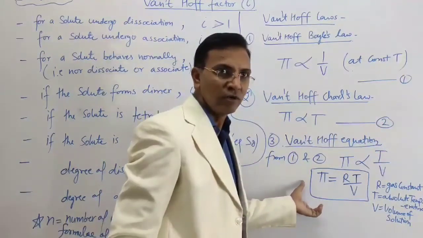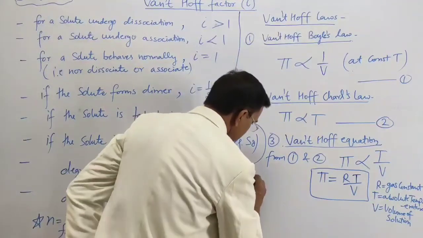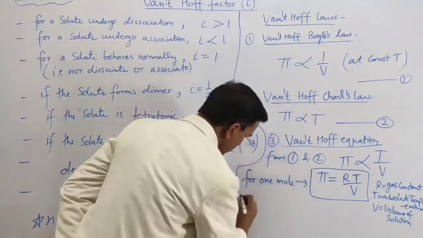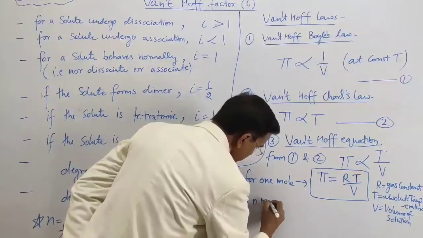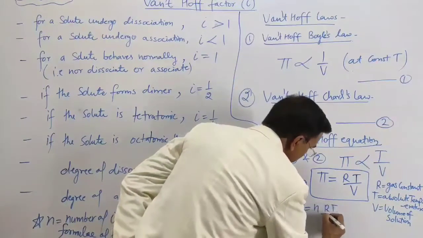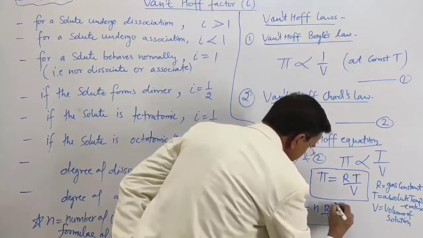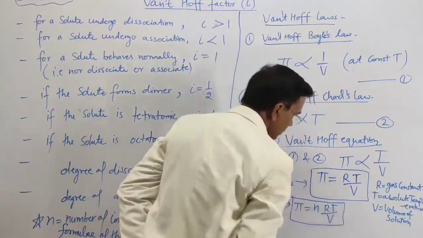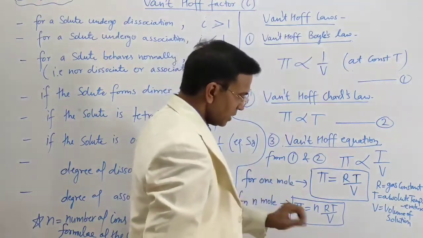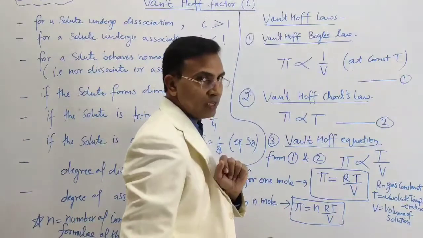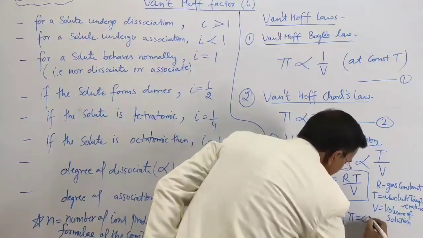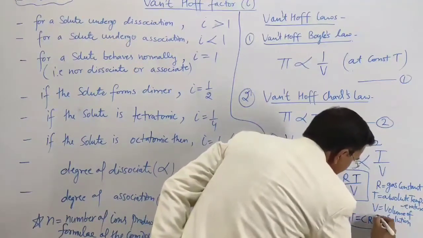Now this is for 1 mole. For n moles of substance, it will be pi is equal to nRT upon V. So this is the formula of the van't Hoff law. Now this n upon V can be written as C, the concentration molarity. So it may also be written as pi is equal to CRT.